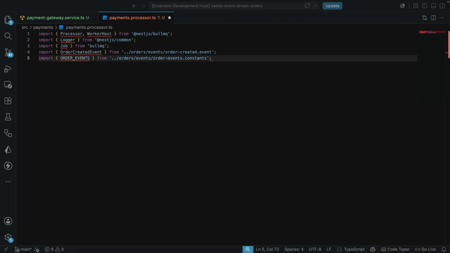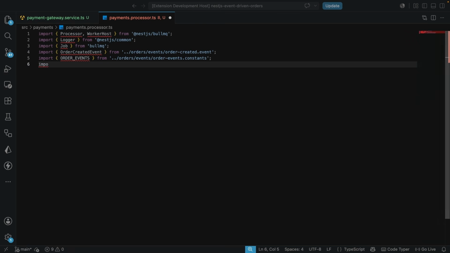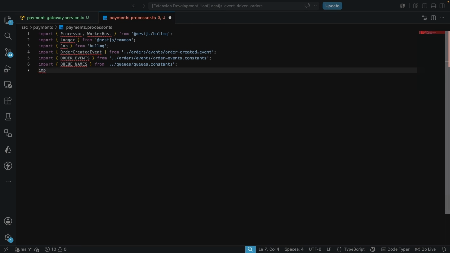Then we have two more we need to bring in. First, the queue names. Let's import QueueNames from the queues folder, and then we're going to bring this in from the queue constant. And lastly, we need to bring in the PaymentGatewayService, which is coming from the file that we just created.